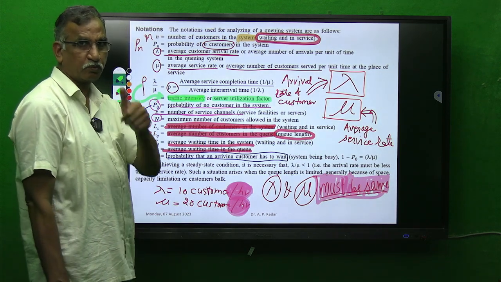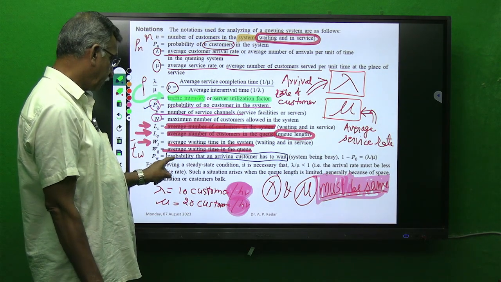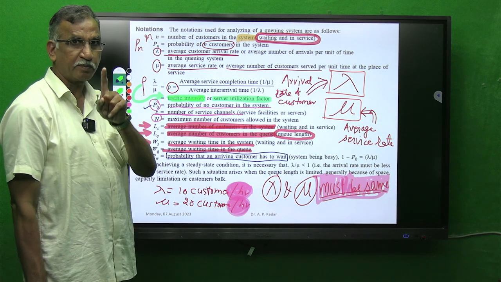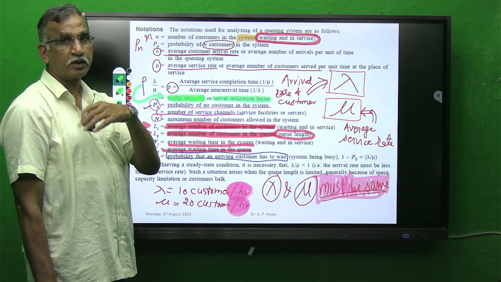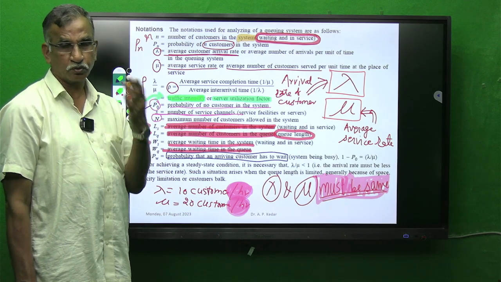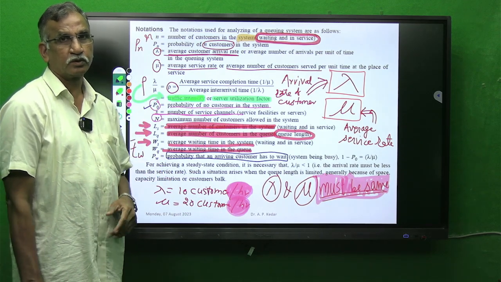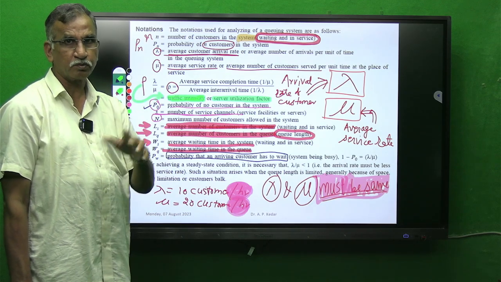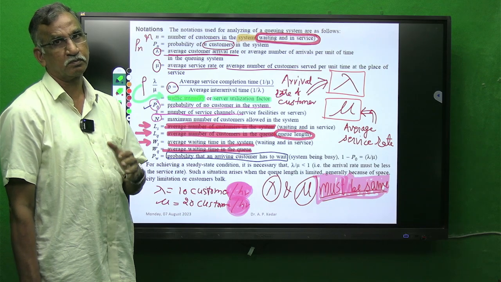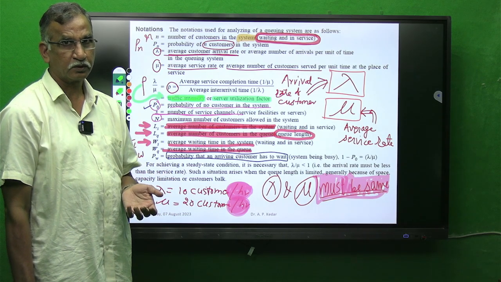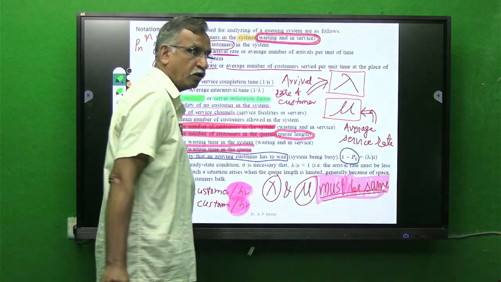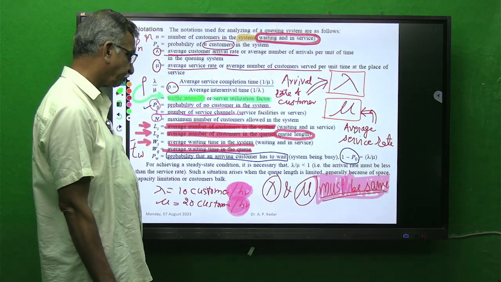We know maximum probability is 1. So if I want to find the probability that an arriving customer has to wait, maximum probability is 1. If there is no customer, we have calculated that by P of 0. So P of 0 is no customer. If I find the difference, 1 minus P of 0, that is the probability that there is a customer. And when there is a customer in the system, naturally I have to wait. Got it? Very important. So it is given by 1 minus P of 0, this parameter.